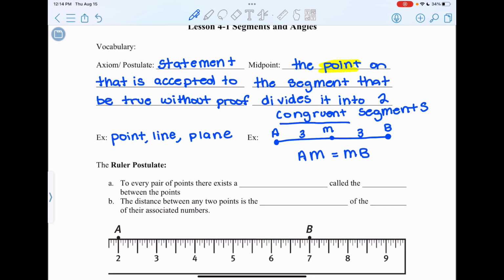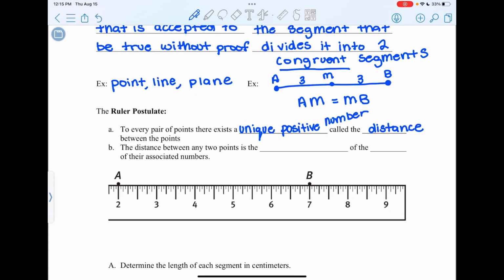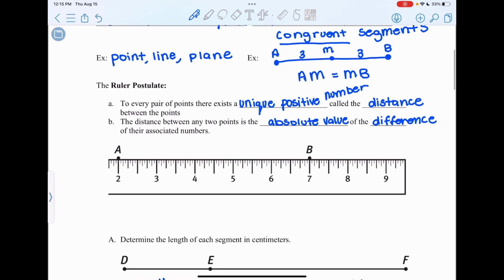Moving on, we have the ruler postulate. So there's a way of reading a ruler that everyone has accepted to be true. To every pair of points, there exists a unique positive number called the distance between points. The distance between any 2 points is the absolute value of the difference of their associated numbers. So for instance, point B is on 7 and point A is on 2.